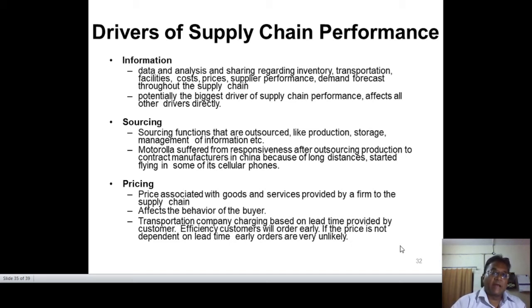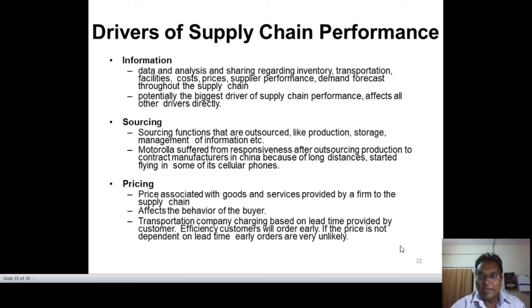Then we can look at the pricing. Price associated with goods and services provided by a firm to the supply chain. Again, things are clear that pricing is applicable in both areas: at what cost we have to procure the goods, and at what cost we have to give the product to the consumer or retailers or the suppliers. So this is the firm's motive.